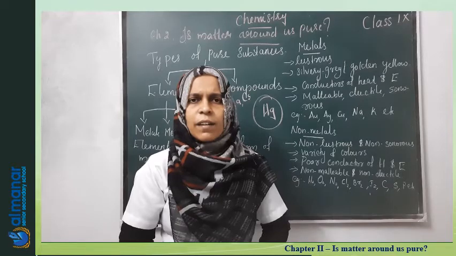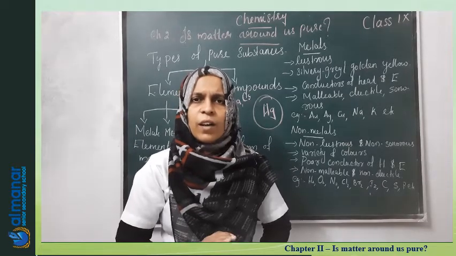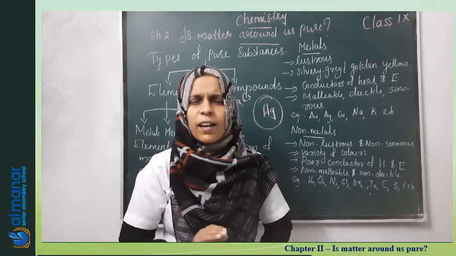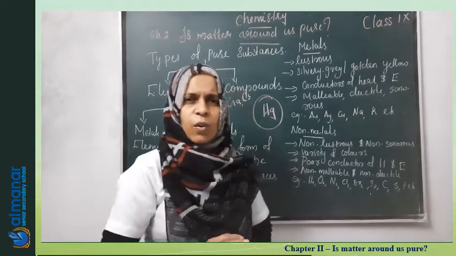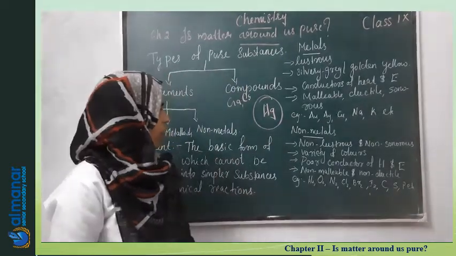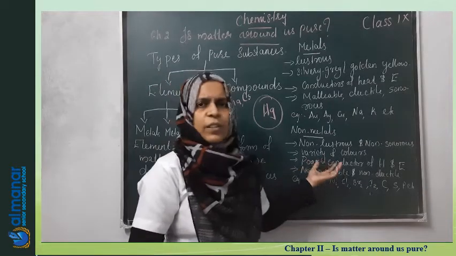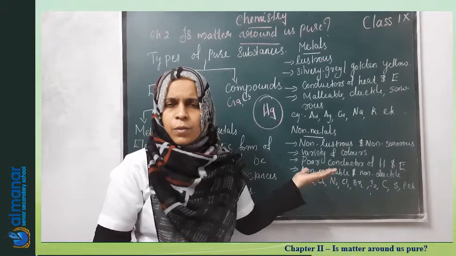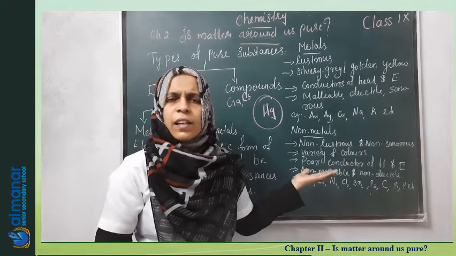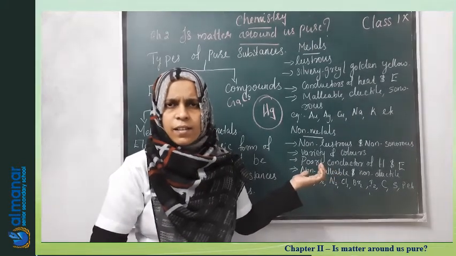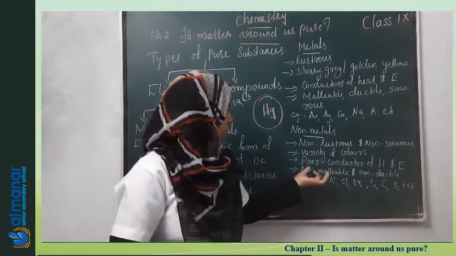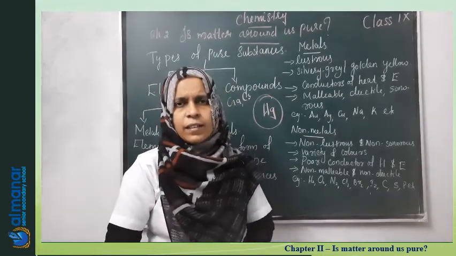So what we can say, are they lustrous? No, they are not lustrous, or they possess non-lustrous nature. They are not shiny in appearance, they are dull in their appearance, and they are not very hard, they are very soft. Then they exist in a variety of colors. Hydrogen, helium, nitrogen, oxygen, all these are gases. So they don't have any color. Then they are poor conductors of heat and electricity.